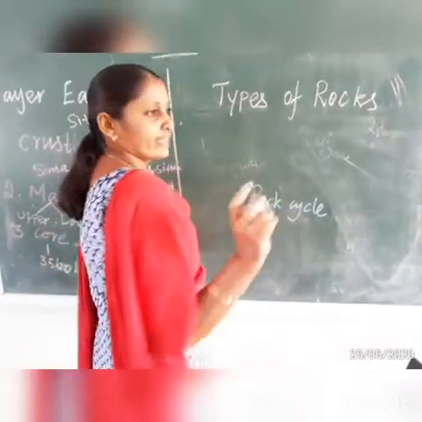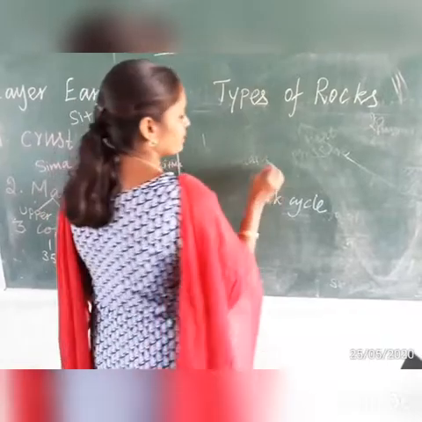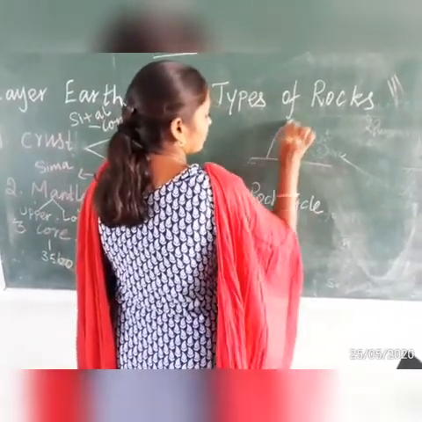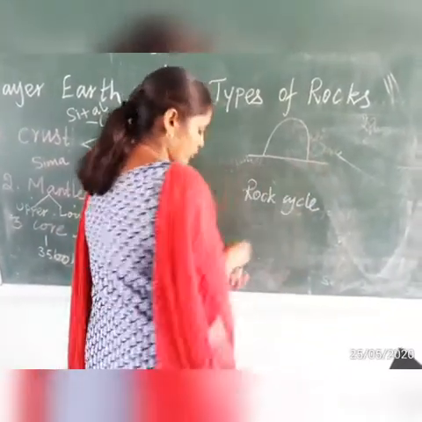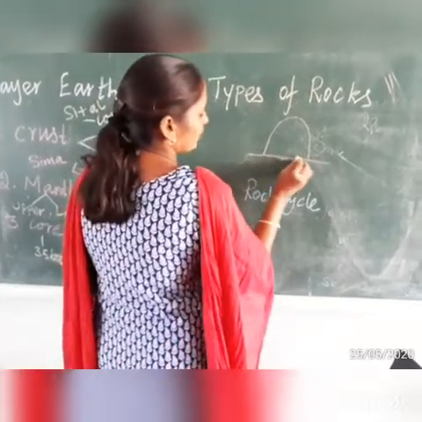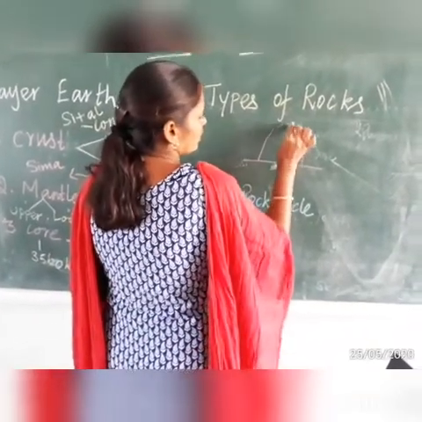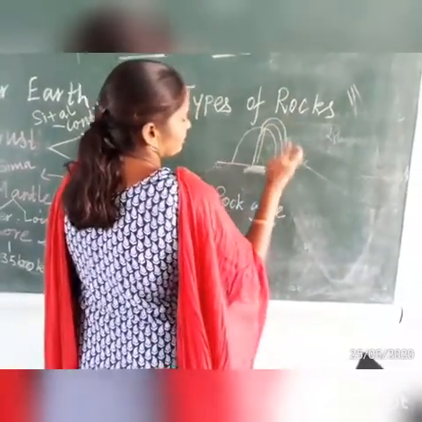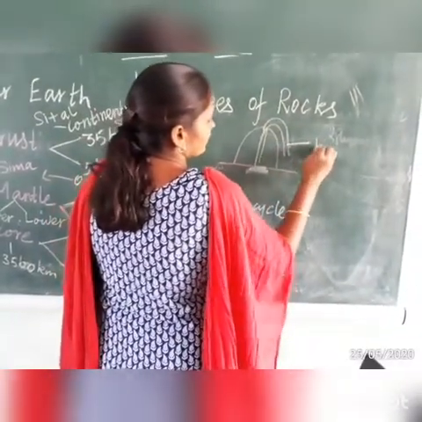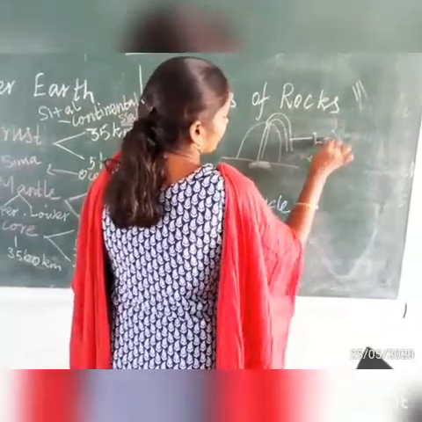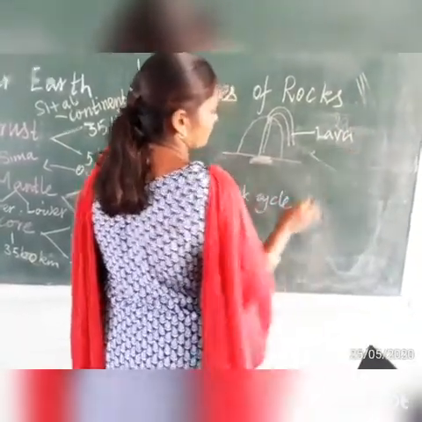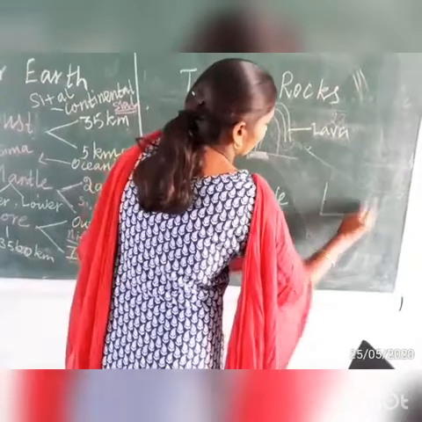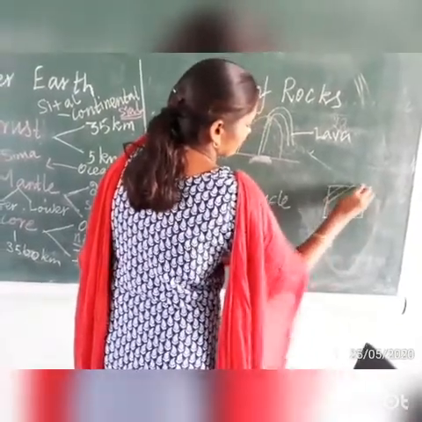How are igneous rocks formed? Suppose this is the volcano mountain. At the time of volcano eruption, the molten magma comes out, reaches the earth's surface, cools down and solidifies, and we get igneous rocks. So when the lava cools down on the surface of earth, we get igneous rocks.